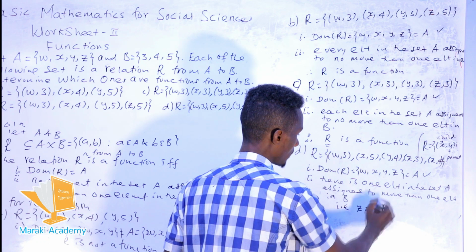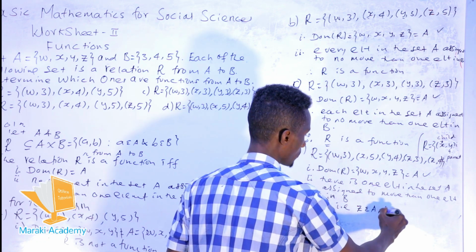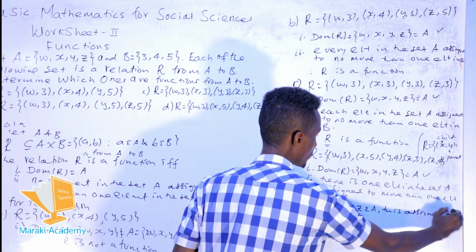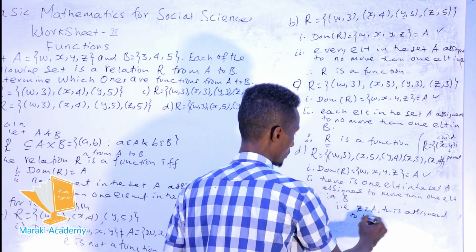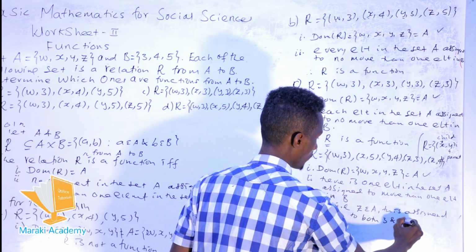Z is an element in the set A. This is assigned to both, what? 3 and 4.